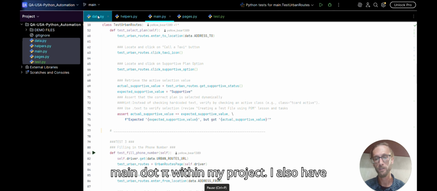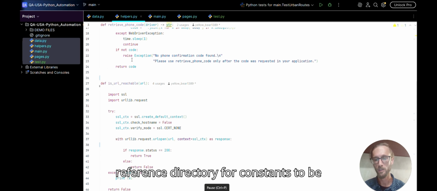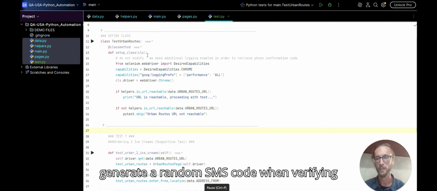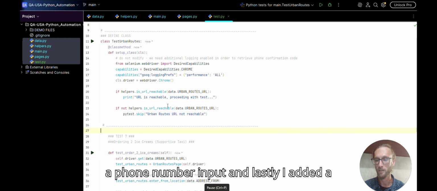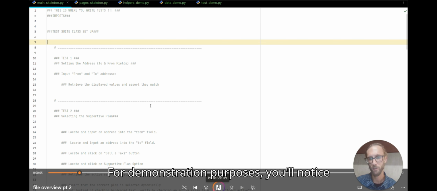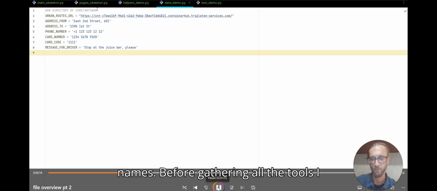Within my project, I also have 3 more files to support my test suite: data.py, which acted as a reference directory for constants to be stored, helpers.py, which held a function that will be required to generate a random SMS code when verifying a phone number input, and lastly, I added a file named test.py, which I used as an isolated workspace to work on the code of one test at a time before introducing it to the entire suite. For demonstration purposes, you'll notice that my demo files are prefixed by skeleton underscore or suffixed by underscore demo, not to be confused with my actual Python file names.